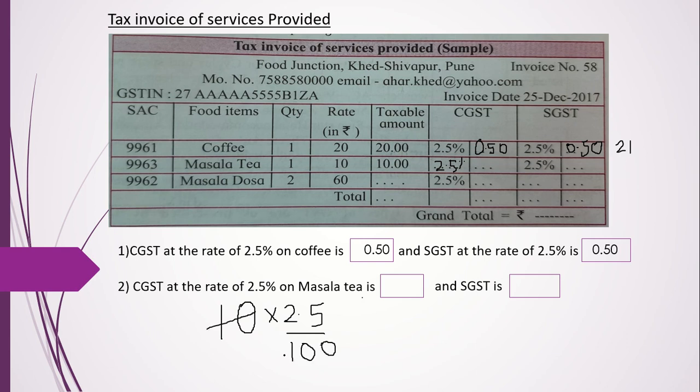So this is 10 ones are 10, 10 tens are 100. So that's 2.5 upon 10 means 25 upon 100. Now this is divided by 100, so we just shift the decimal point 2 places. So that is going to be 0.25. That means 25 paise. So obviously on 20 rupees 50 paise was the tax.